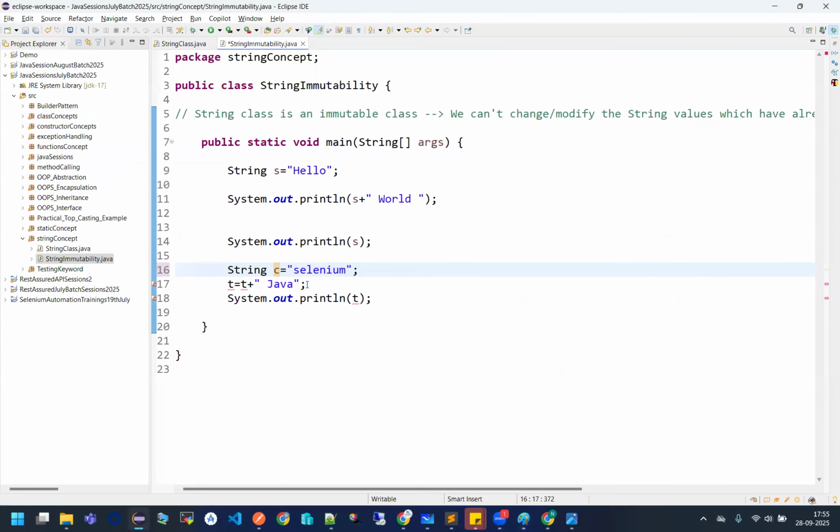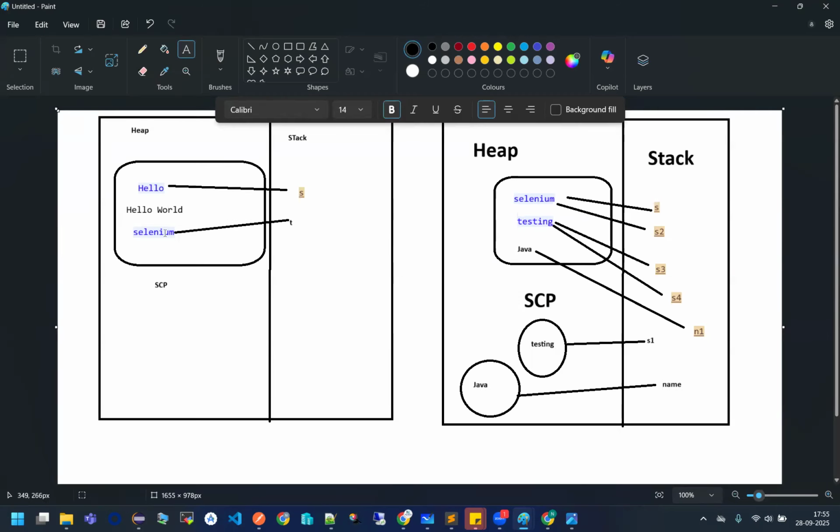But as soon as I write this line, T is equals to T plus Java, what will happen inside the memory, guys? A new value will be created: Selenium Java.